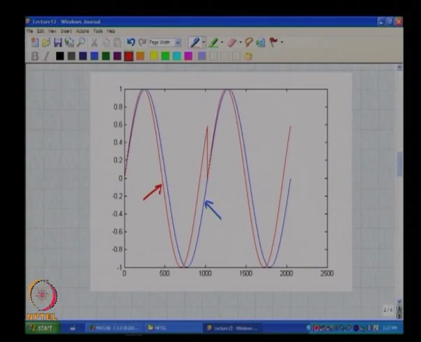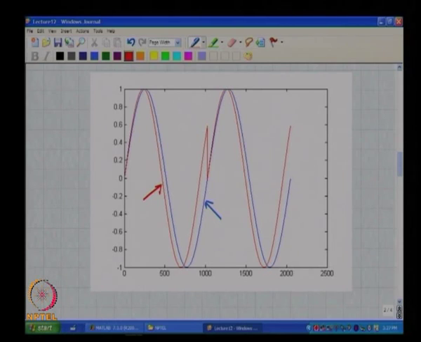So, when the input tone does not lie on a frequency bin, what you must remember is you are finding the discrete Fourier series corresponding to a sequence like the one shown in red, where at the ends of the sequence there is a discontinuity, right.